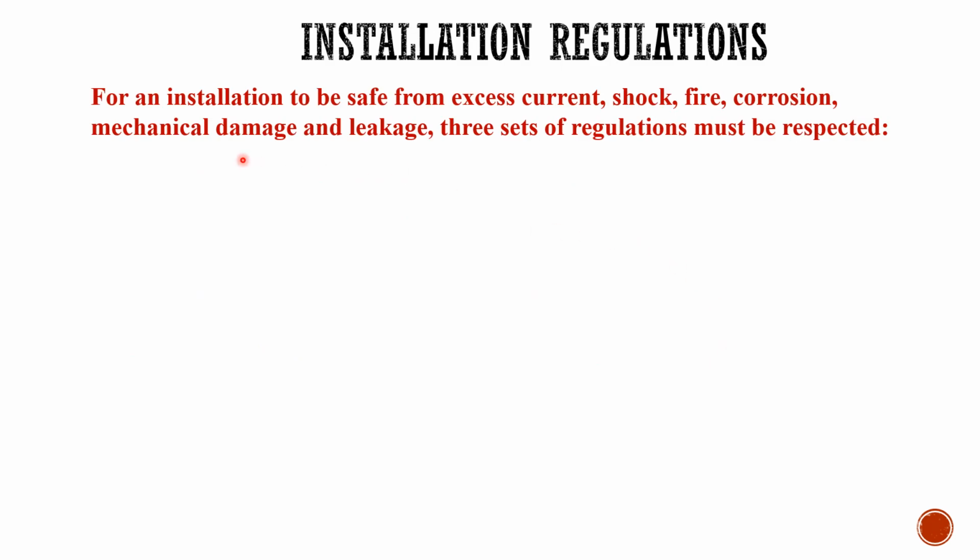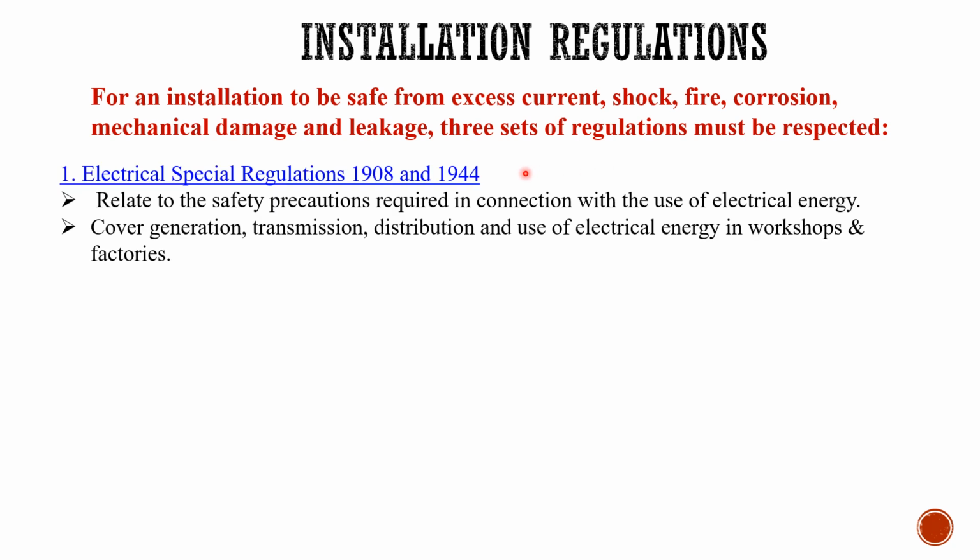Okay, let's look at some of these regulations. For an installation to be regarded as safe from excess current, shock, fire, corrosion, mechanical damage, and leakage, three sets of regulations must be respected. There may be other regulations, but basically these three, and others stem from these ones. Number one is the Electrical Special Regulation of 1908 and 1944. Very old indeed, but it's always updated.